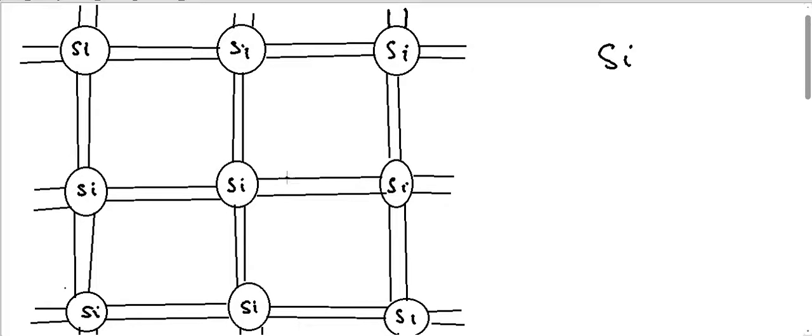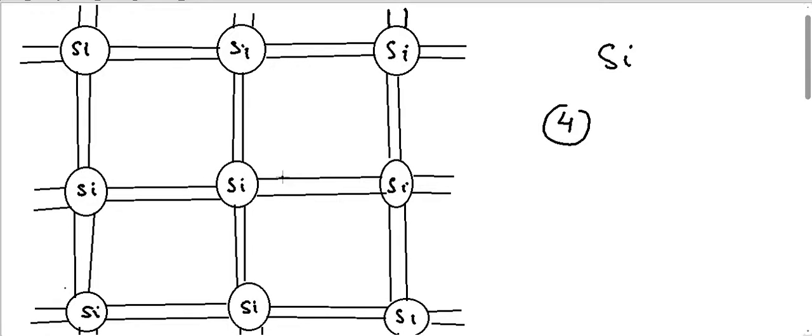Okay, so if we study the structure of silicon, it will somewhat look like this, where each silicon atom is connected to 4 other silicon atoms. Okay, so now what happens is, we know that the outer orbital of silicon has 4 electrons. Each silicon atom shares all these 4 electrons with its neighboring silicon atoms, and that's why each silicon atom has 4 silicon atoms attached to it.